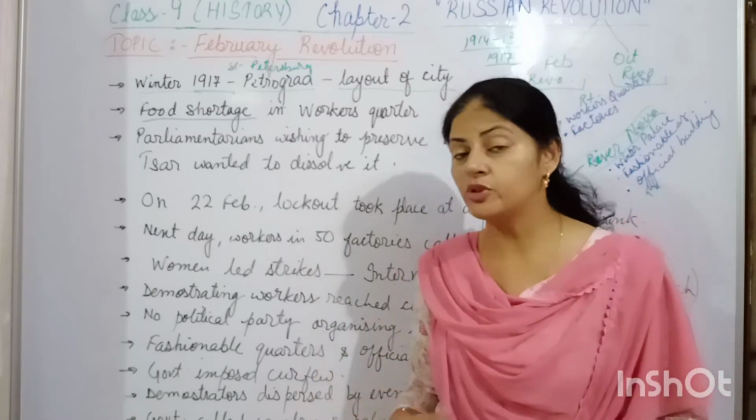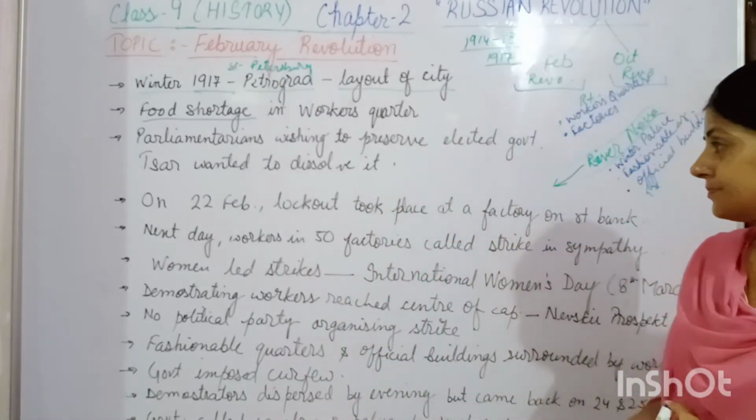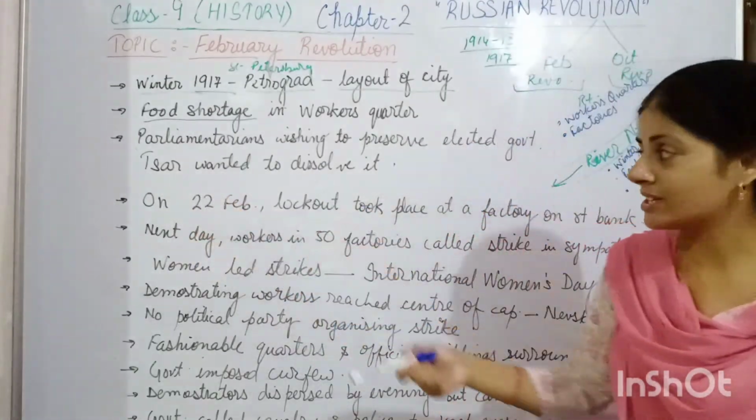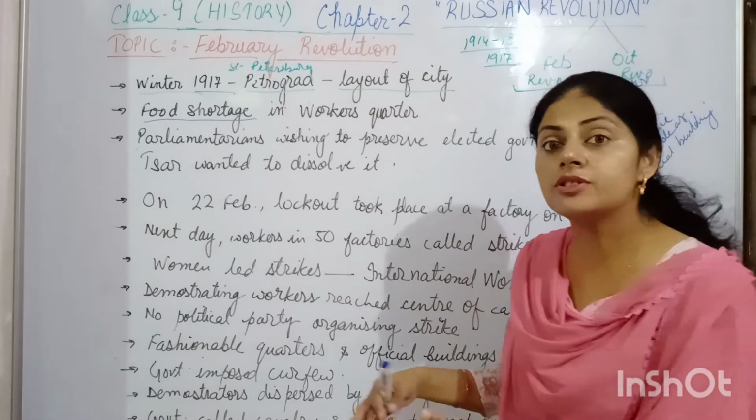You know what Duma is? Duma is the parliament in Russia. While the Tsar, the monarch of Russia, had the desire to dissolve the Duma.